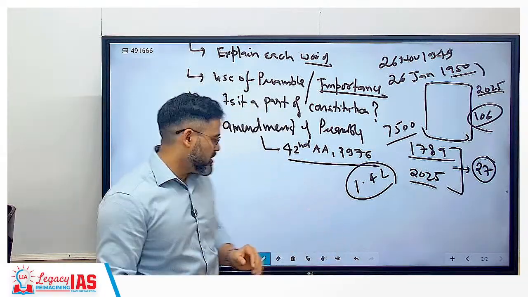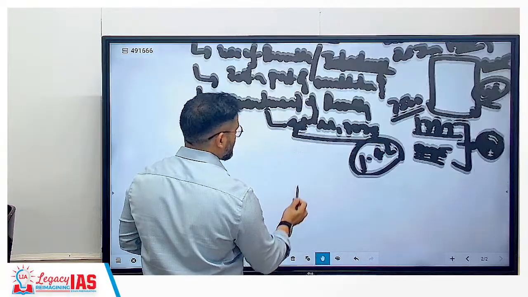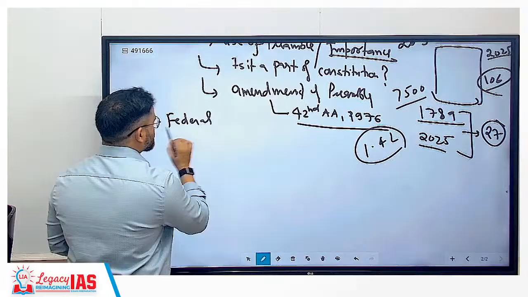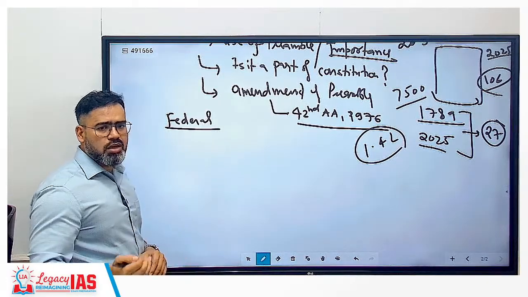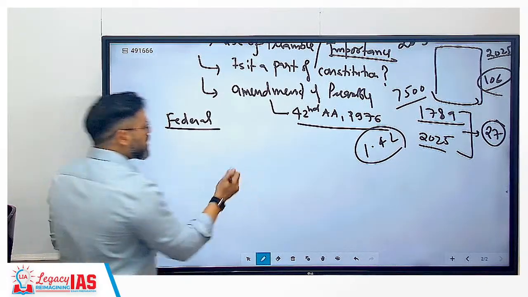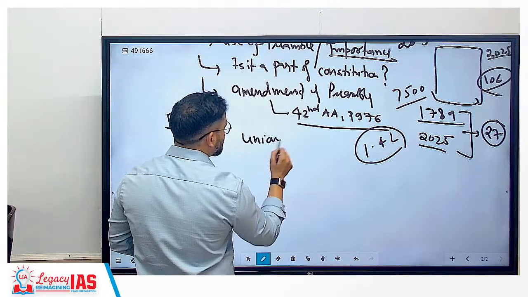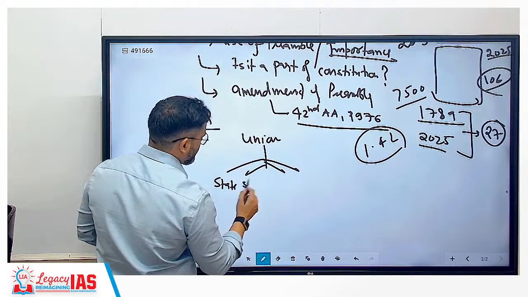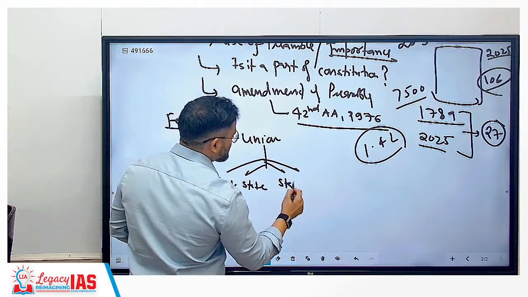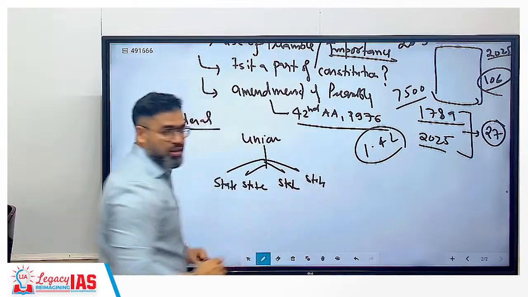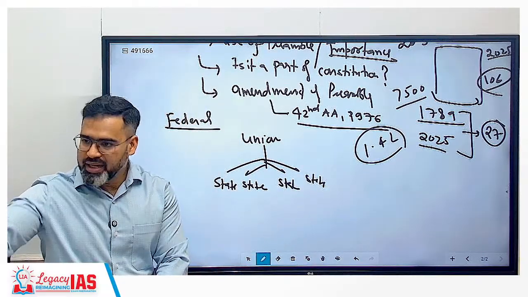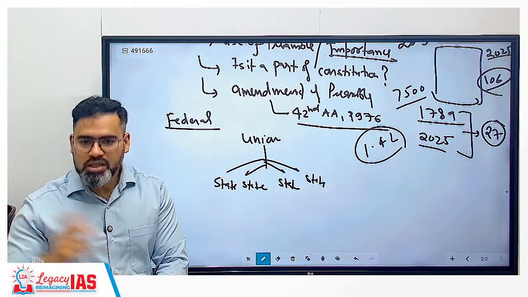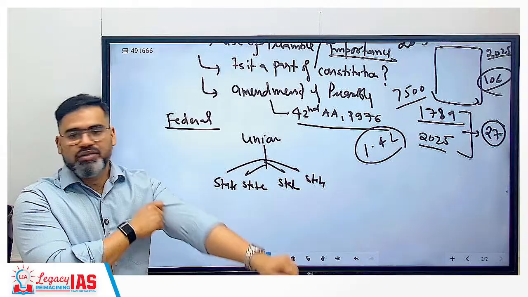When we say the term federal, federal simply means what? Federal means there are two tiers of government. Two tiers means one level is the union government and the second level is the state units. So that is called a federal government. That means one government at the union level and another at the state level. You have a prime minister and also a chief minister. That is called a federal government.